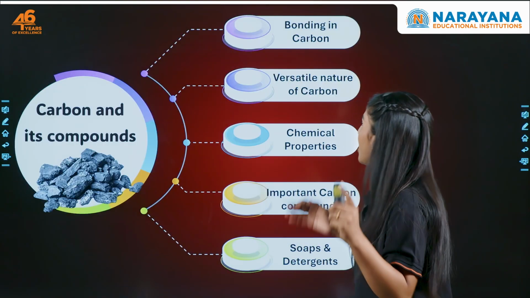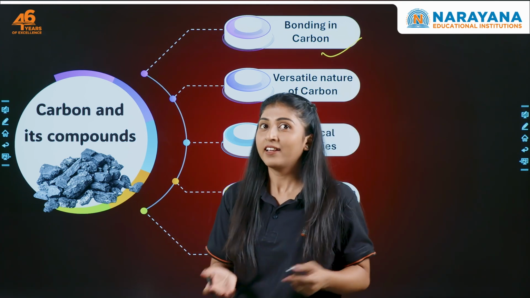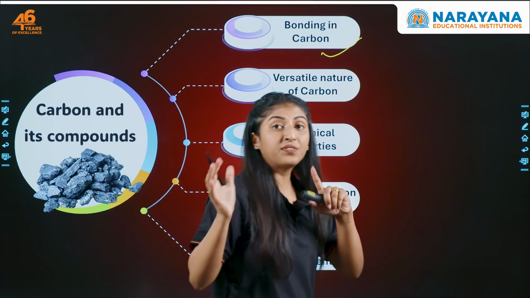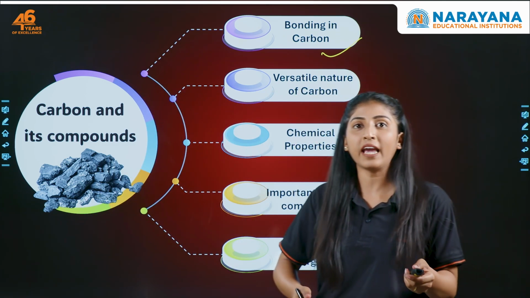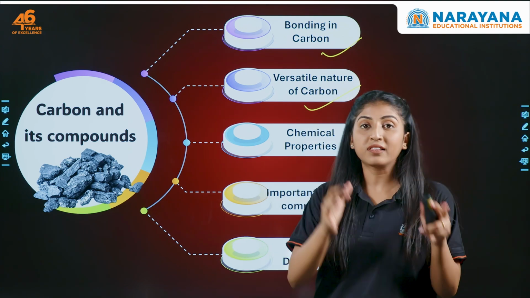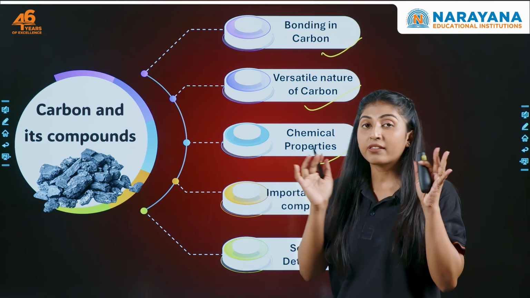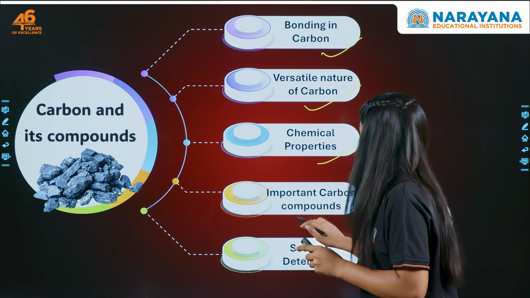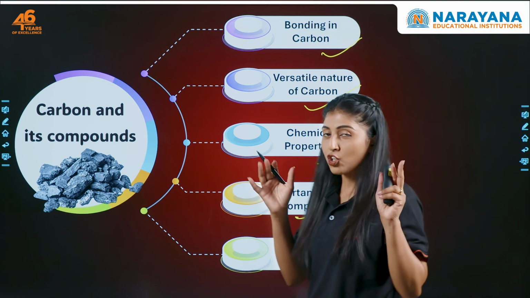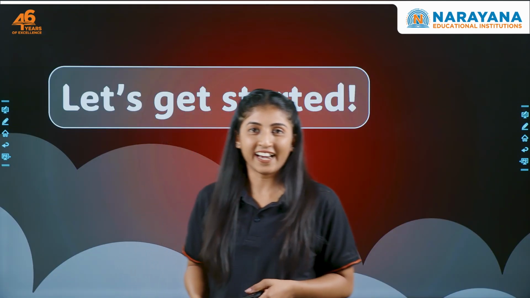So in today's class we'll be understanding the bonding in carbon, कि कार्बन bonds कैसे बना रहा है, cation बन रहा है, anion बन रहा है, या कुछ स्पेशल चीज करने वाला है. We'll also understand the versatile nature of carbon, why do we have a separate branch for carbon, because of its versatile nature. Then we'll see the chemical properties like combustion, oxidation, addition reaction, etc. We'll also see some important carbon compounds like ethanol and ethanoic acid. And finally, we'll be discussing soaps and detergents. So guys, these are the 5 topics we are going to discuss in detail today. So without wasting any time, let's get started.